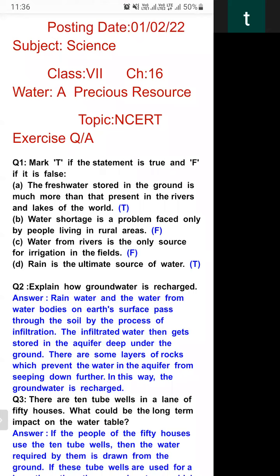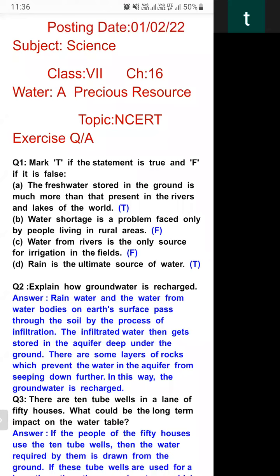B. Water shortage is a problem faced only by the people living in rural areas. Rural area is the area of our villages. So is water shortage a problem faced only by the people living in rural areas? No, it is a false statement.